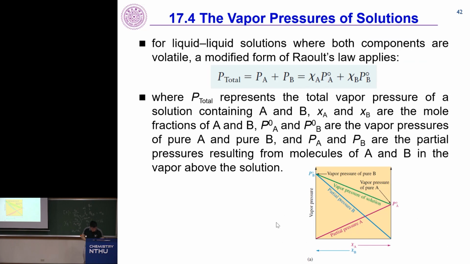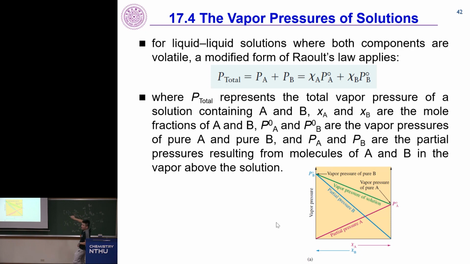Okay. And of course, if it's a liquid instead of a solid, then the other liquid also has vapor pressure. Then how do you calculate total vapor pressure? It's just going to be a sum of the partial pressures, right? For liquid solutions where both components are volatile, a modified form of Raoult's law applies.